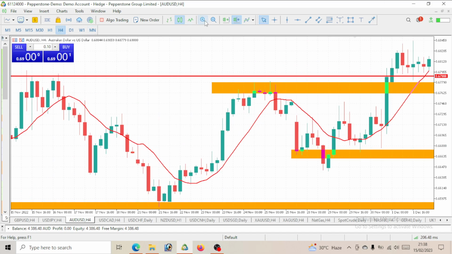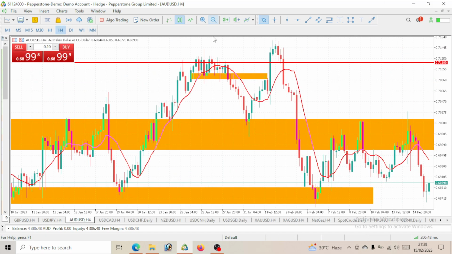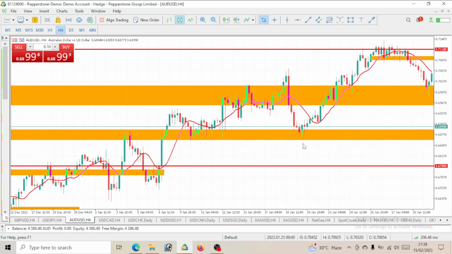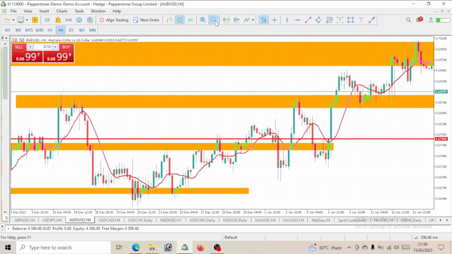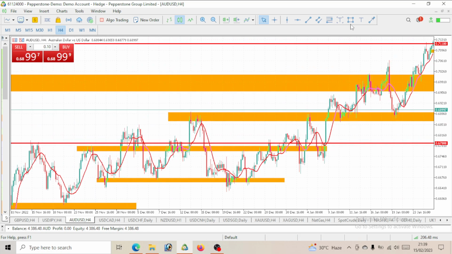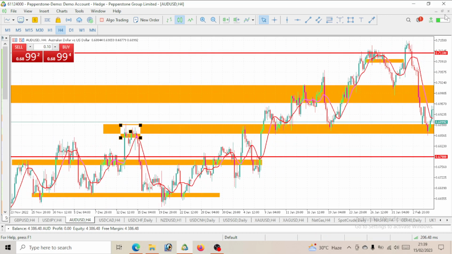Now let's go to the 4-hour time frame. If you take a look at this 4-hour time frame, you can see that I've highlighted this level here. We've once gotten a rejection at this same level. When price came to the same level, we had a drop from that level. Same thing happened to this level. Price came to the same level, we had a rejection, thereby price dropped.